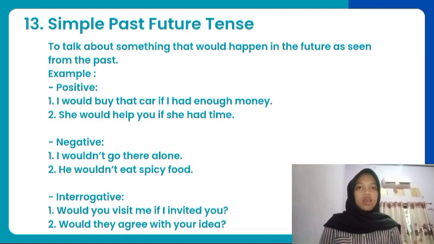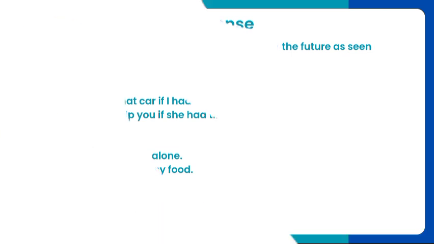The next is simple past future tense, to talk about something that would happen in the future as seen from the past. Example, in a positive way is, I will buy that car if I had enough money. She would help you if she had time. In a negative way is, I wouldn't go there alone. He wouldn't eat spicy food. In interrogative way is, would you visit me if I invited you? Would they agree with your idea?